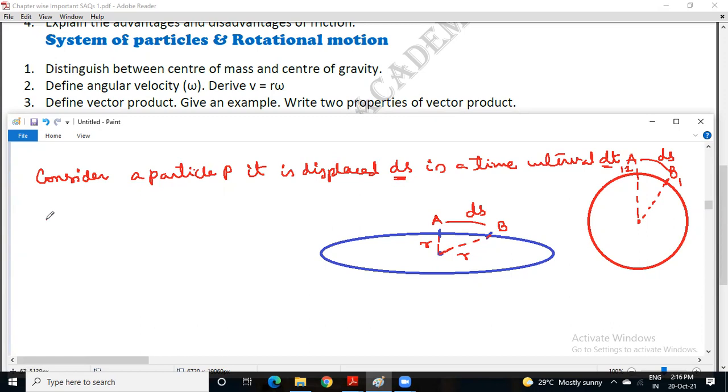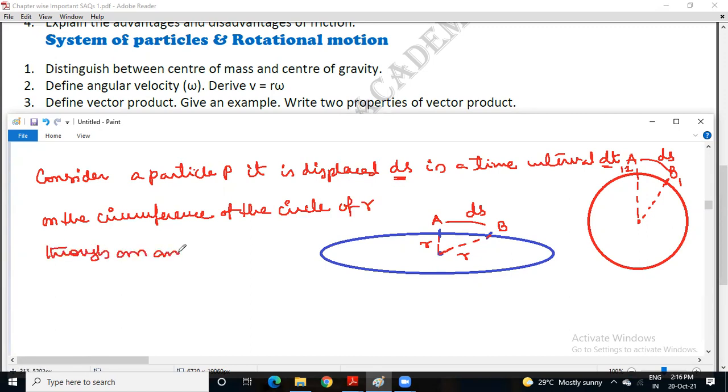Moving on, it is on the circumference of the circle of radius r, through an angle, say d theta.